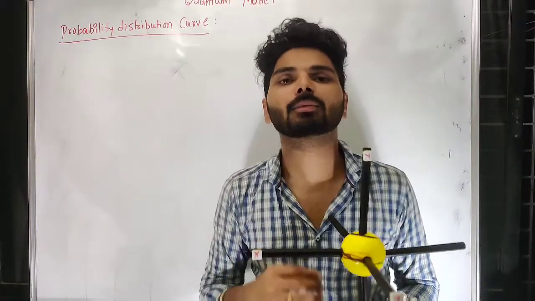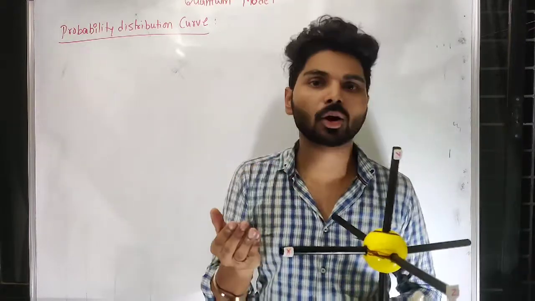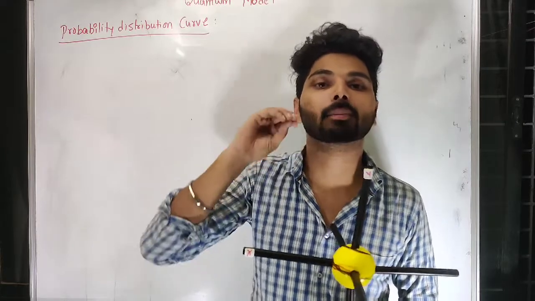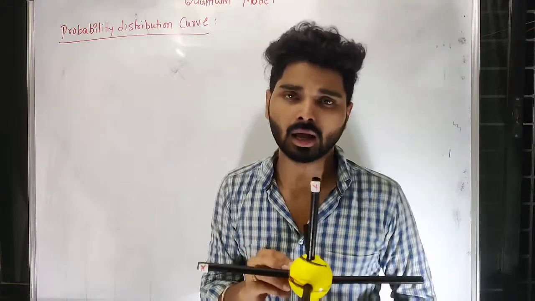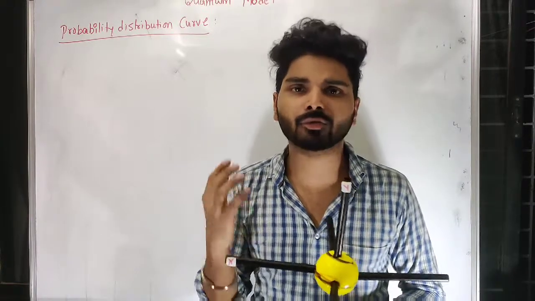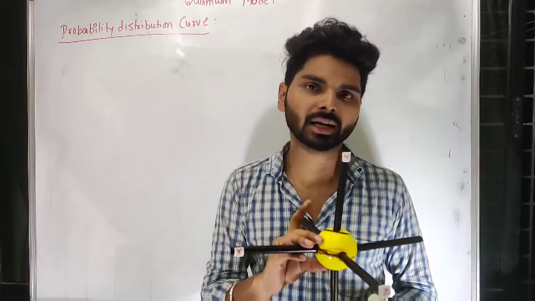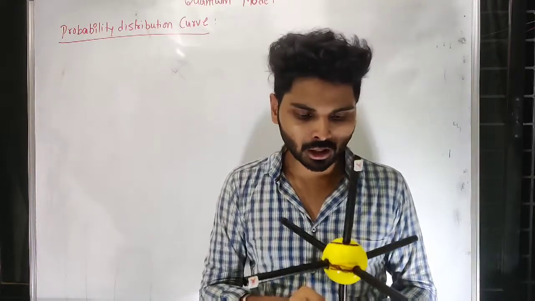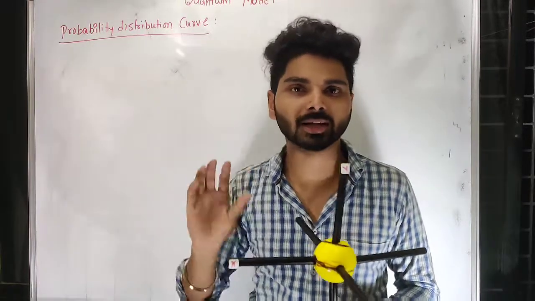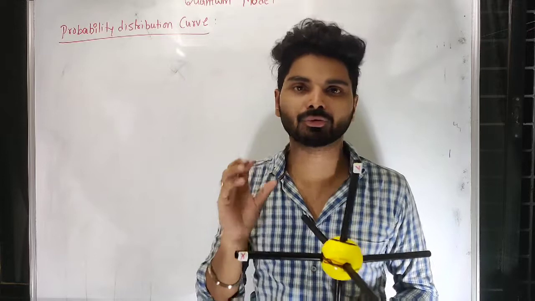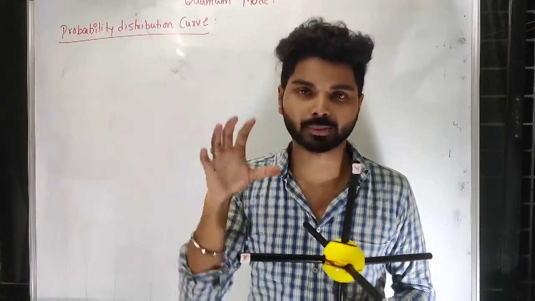So then I will come to a conclusion about where exactly the electron is present. That cannot be understood, but I can at least understand the probability of finding the electron, somewhere maximum and somewhere minimum. I need to give some logical reason for where it will be maximum and where it will be minimum. So for that, let us understand this. I think you are now okay with the probability of finding an electron, because the electron is not a particle here, it is a wave. We have to find out the probability of where it is present.